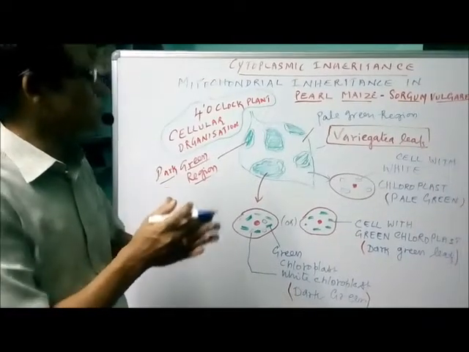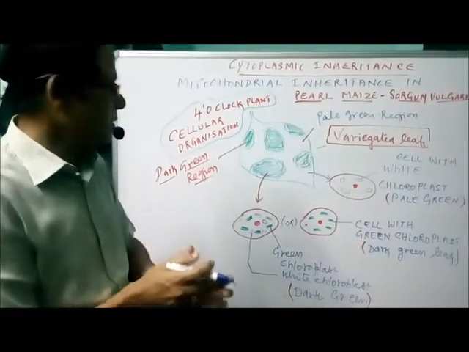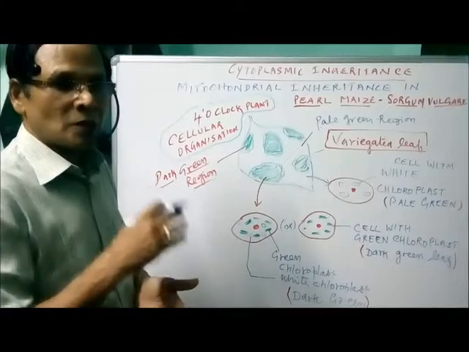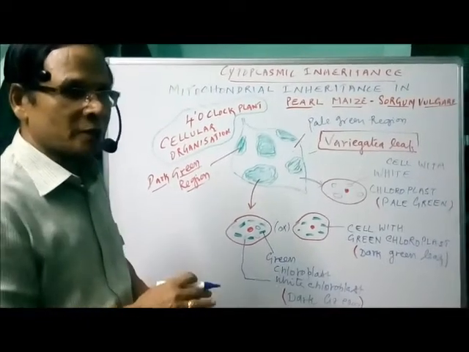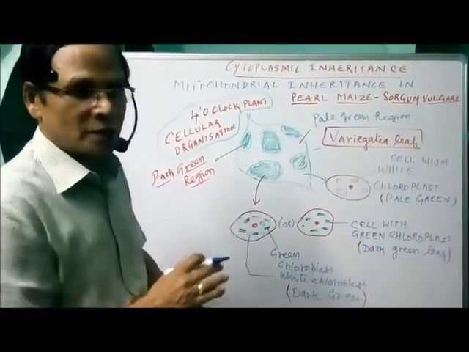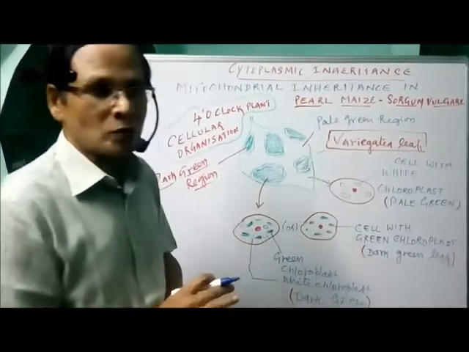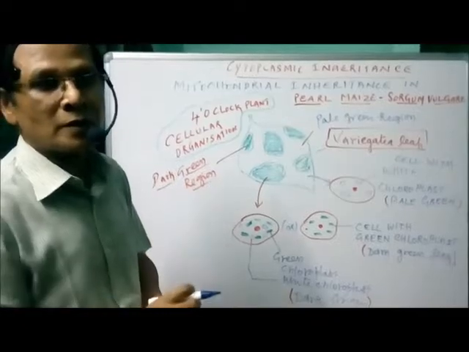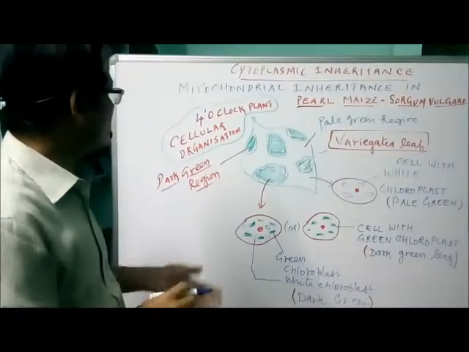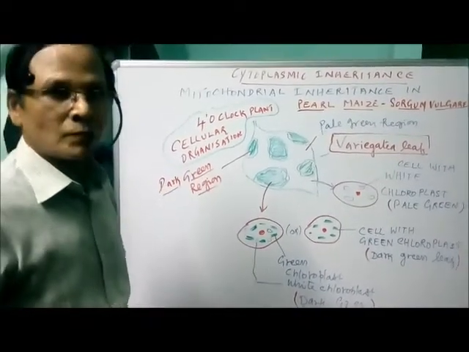What is the reason for the development of the variegated leaf? The green region has chloroplast of both types in the cells or only one type, that is green chloroplast. But in the case of the pale green region, we have only the white chloroplast, that's why that region is pale green in color. So this is with reference to the four o'clock plant.